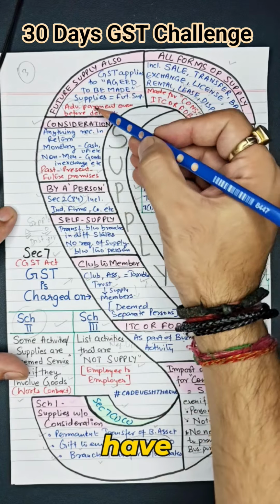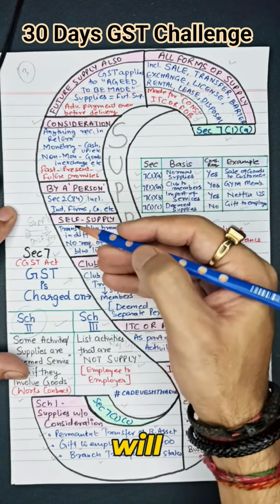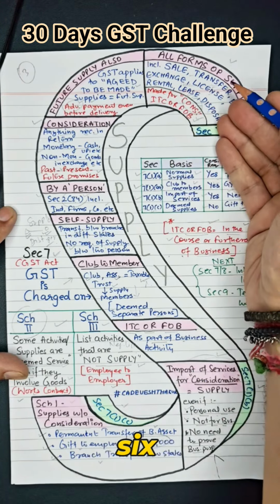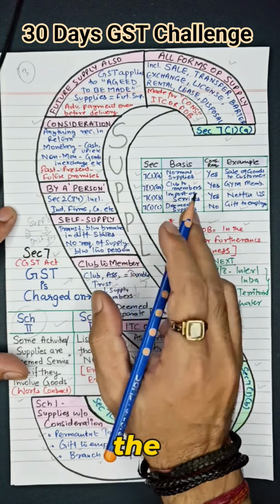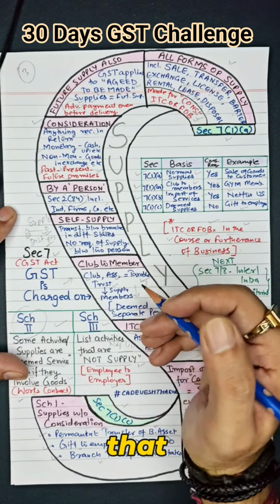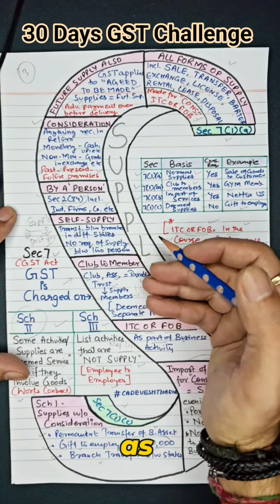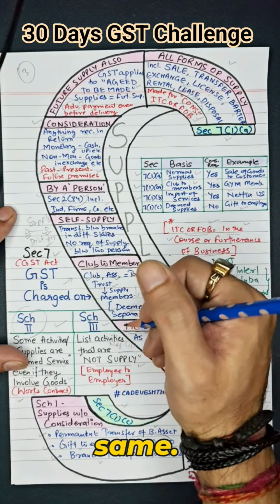That means if we have received some advance from our buyer and we promise that we will deliver some services in the future, that means after 2 months, 3 months, 6 months, and we have not yet issued any tax invoice for the same, still the said transaction, that means the advance amount, will be considered as a supply, and as a supplier I have to pay the tax on the same.